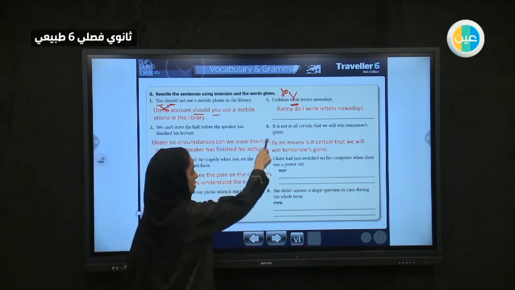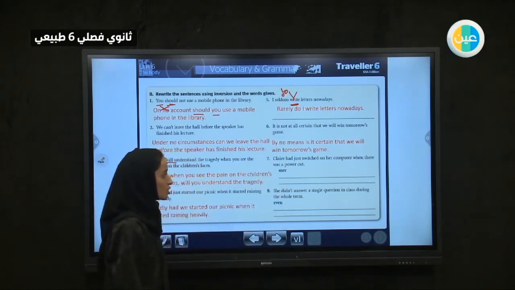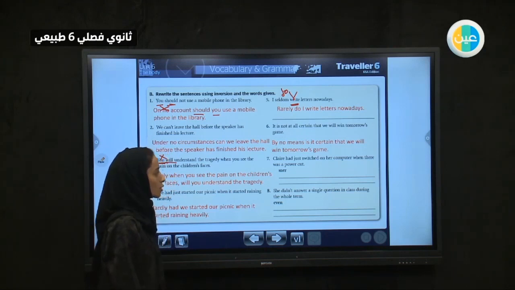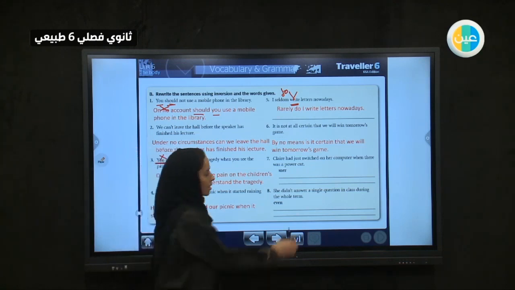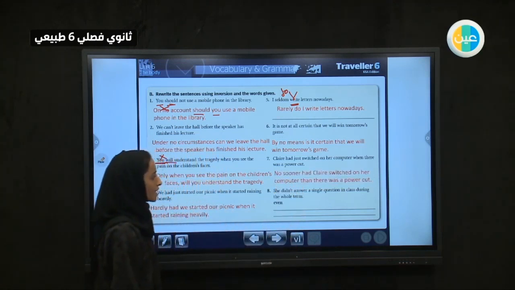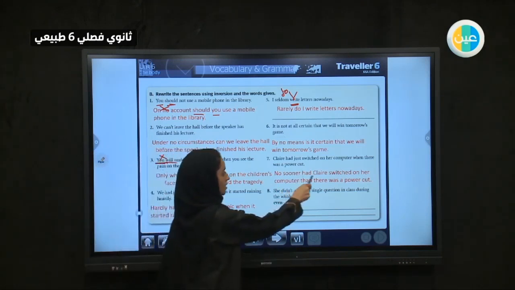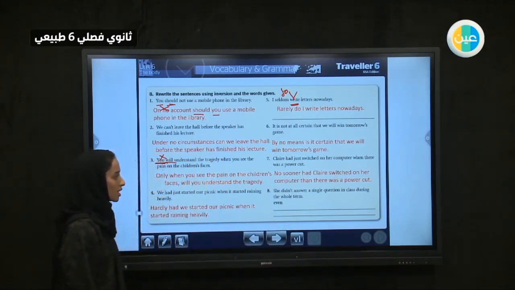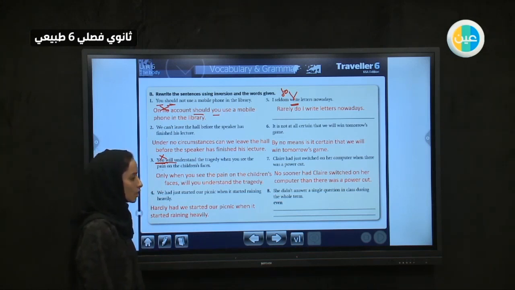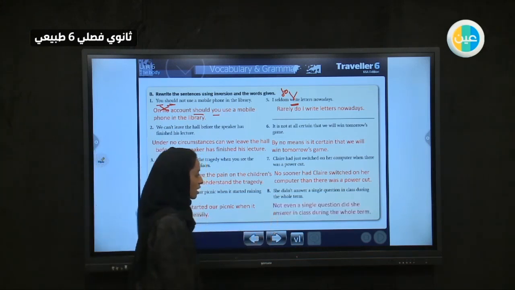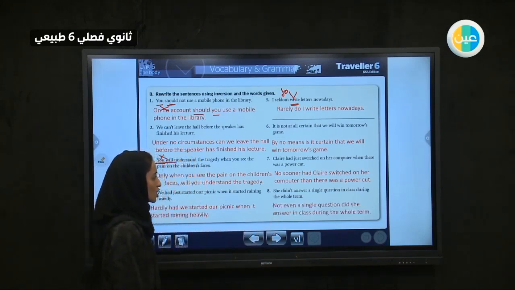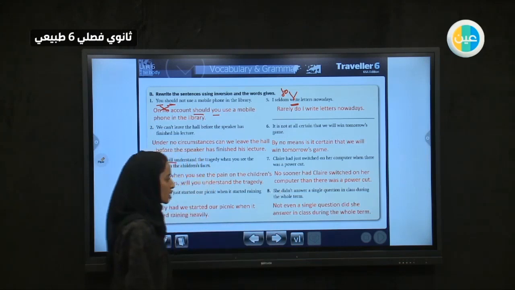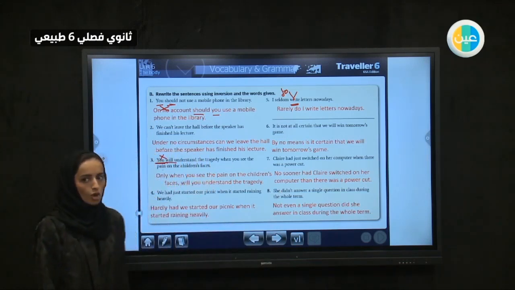Claire had just switched on her computer when there was a power cut. So, "had," we would say here: no sooner had Claire switched on her computer than there was a power cut. "Had Claire," instead of "Claire had." One more. She didn't answer a single question in class during the whole term or semester. We would say: not even a single question did she answer in class during the whole term.